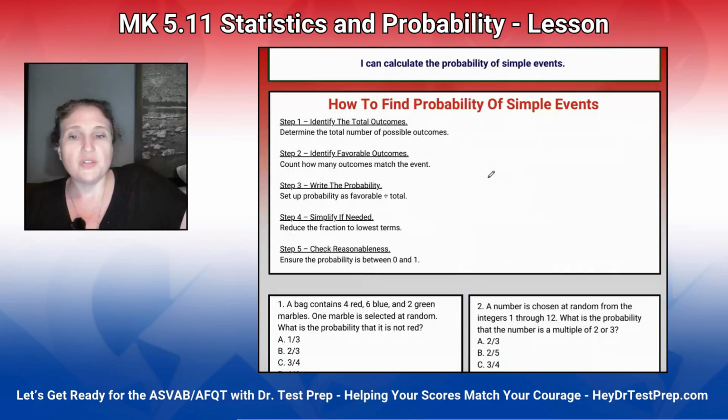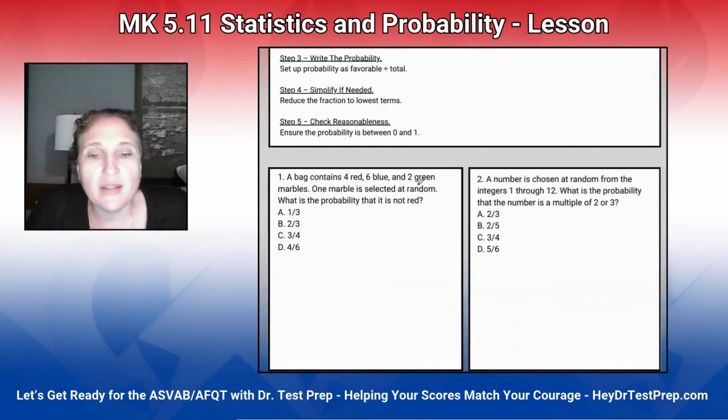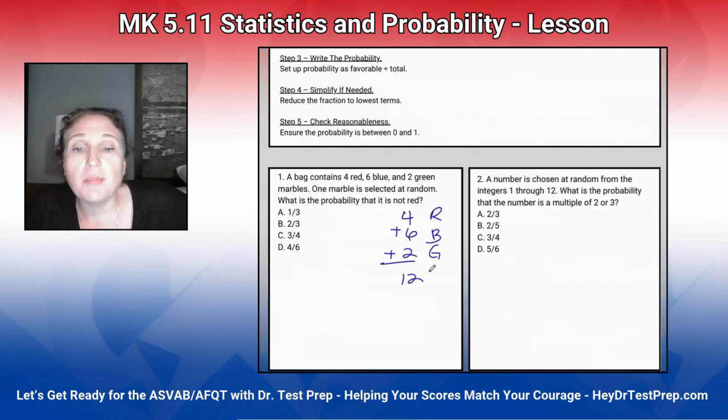So here we've got a bag. We've got 4 red, 6 blue, and 2 green. Right away, I'm going to write it like this so it's easier, and I'm going to add these up. 4 plus 6 is 10, plus 2 is 12. So 1 marble is selected at random. What is the probability it's not red?